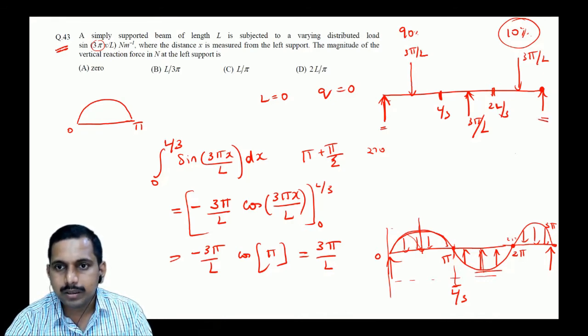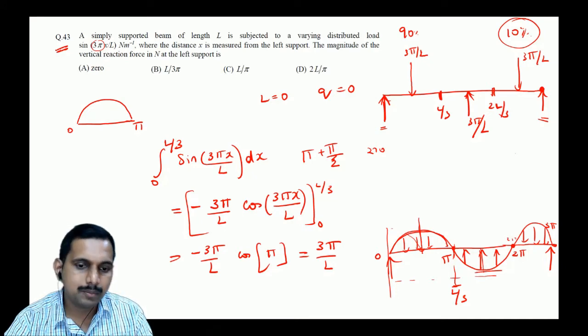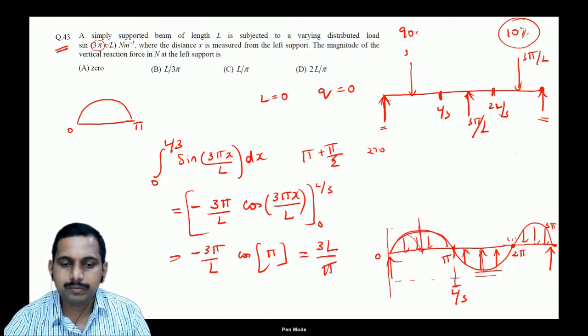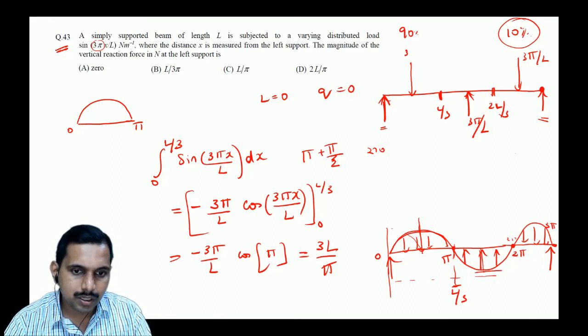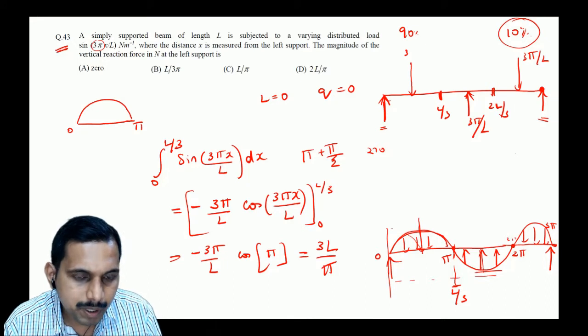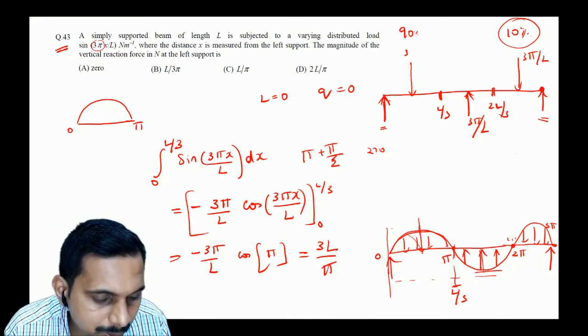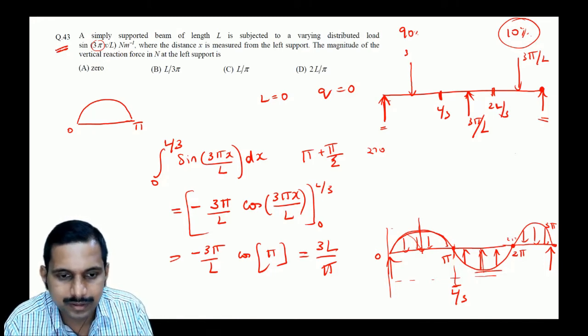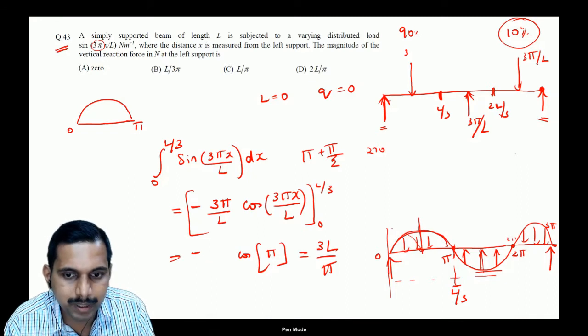Sir, I think it's 3L by pi, sir, not 3 pi by L. I am very sorry. 3L by pi, correct? So it is 3L by pi. I'm very sorry, okay? Just a second. Why did I miss here? 3 pi by L is this, correct? 3 pi by L is correct. So X, what do I have to substitute here? No, sir, integration of X by L will be by 3 pi by L. Yes. So L by 3 pi.